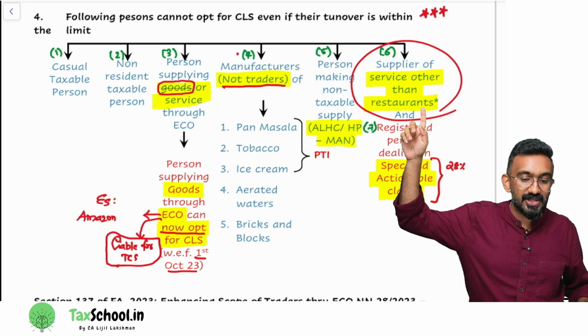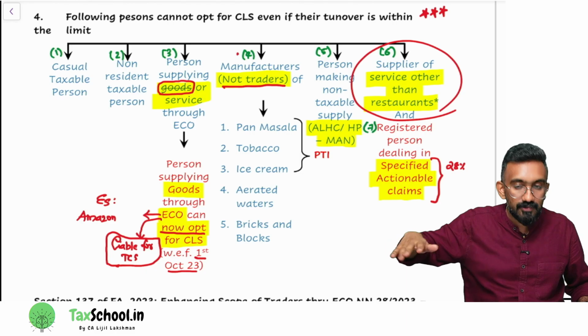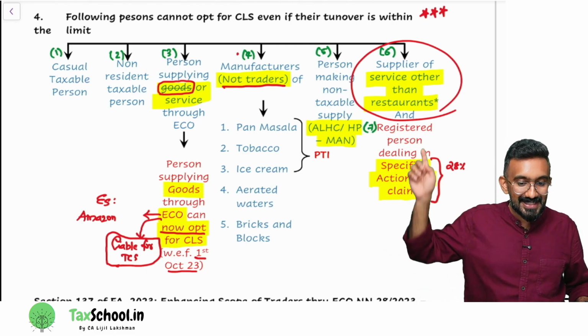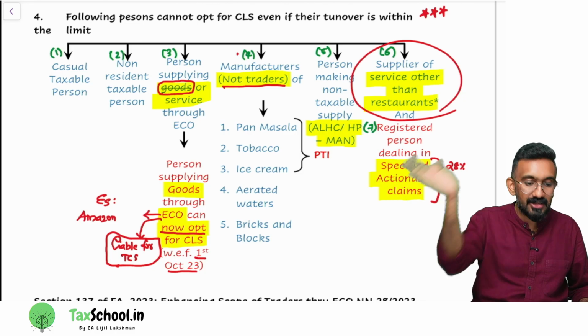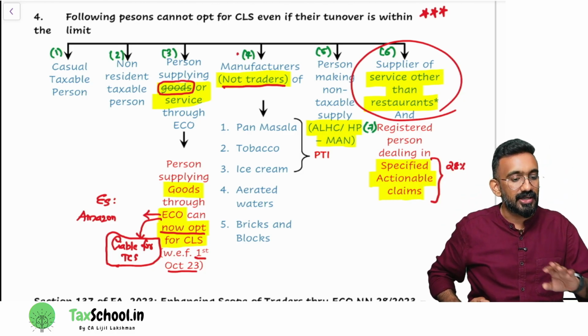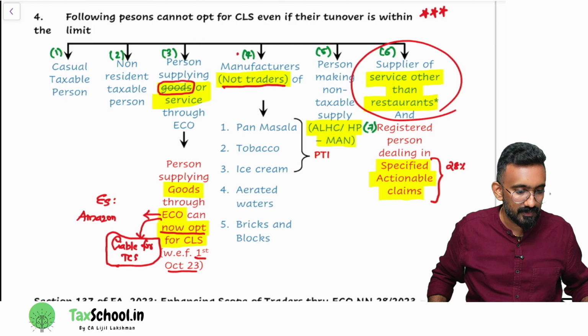What about supplier of service other than restaurants? They can. For them only the scheme came. So except the 6th fellow, all other fellows cannot opt for 10 2A also. This is how you should remember. Are you guys understanding this?